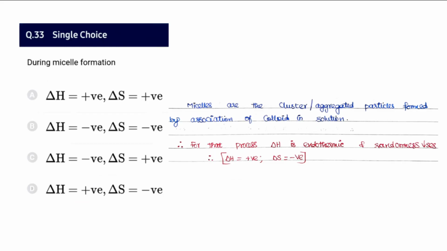And during micellar formation, what is going to happen? Micelles are aggregated particles or clusters in colloidal solutions that form by association. In association, the randomness is decreasing. Delta S is a measure of randomness, but since the randomness is decreasing, delta S is going to be negative. At the same time, micellar formation is endothermic, so delta H is endothermic. So for 33, the correct matching option is D.